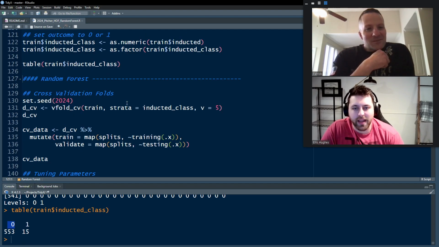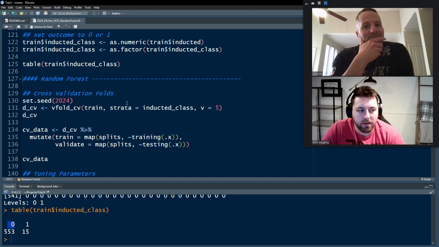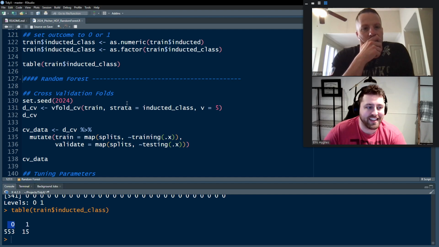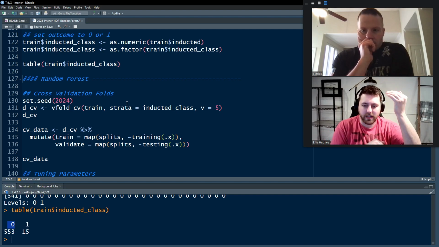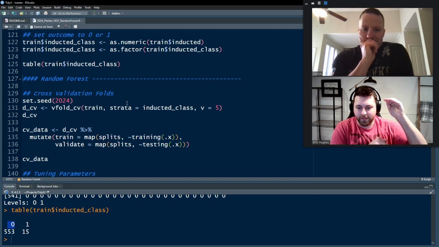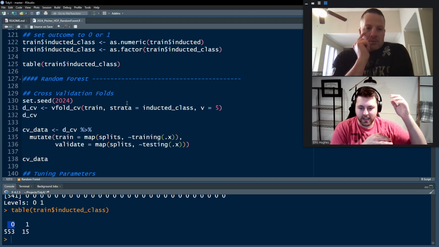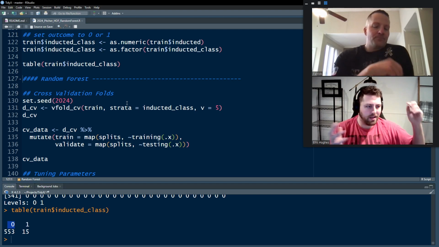But let's get going and create our model. The first thing we need to do before we do that is actually create our cross-validation folds. So we need to be able to select from our data set, because it's a relatively small data set, right? It's only 568-ish rows. It's not a large data set.